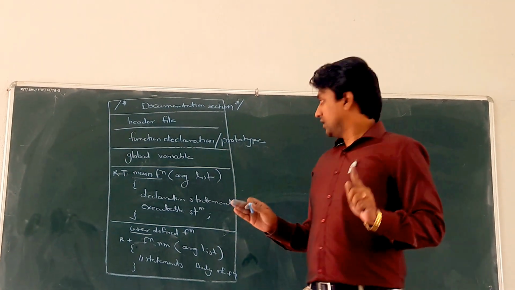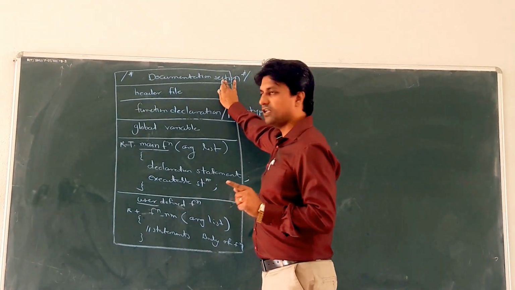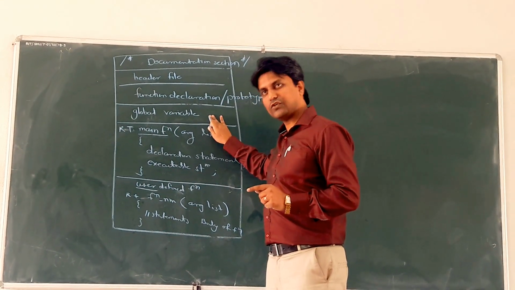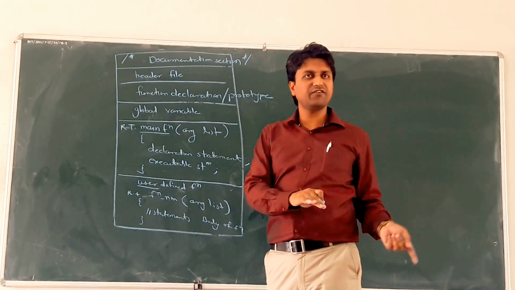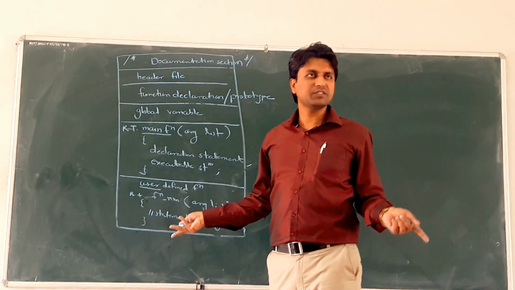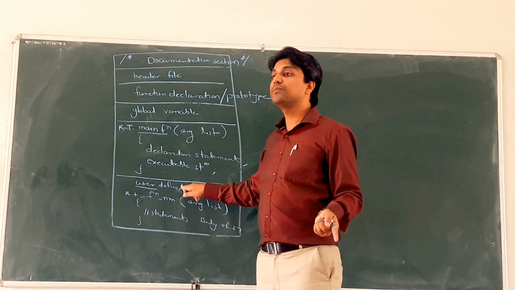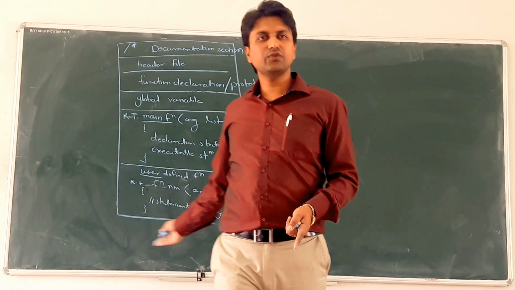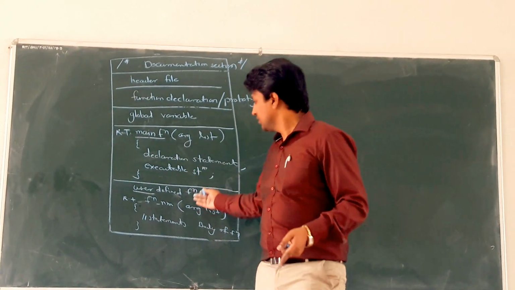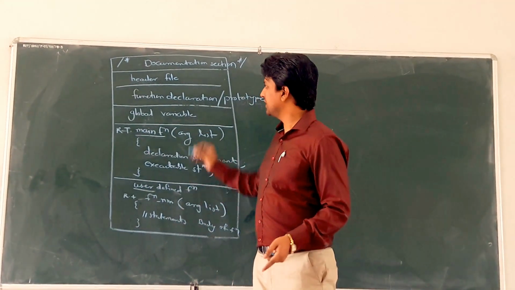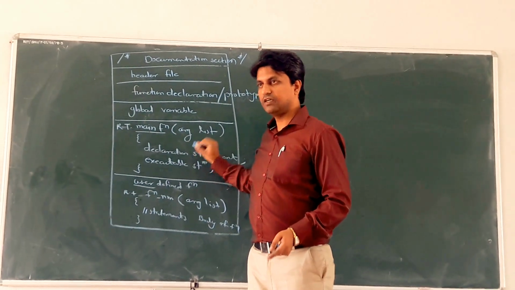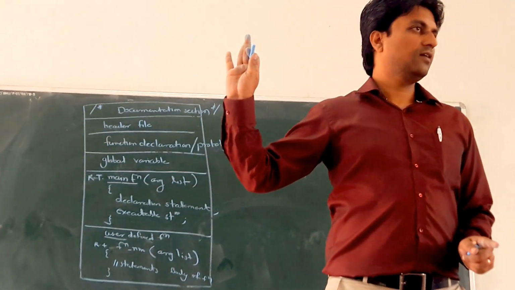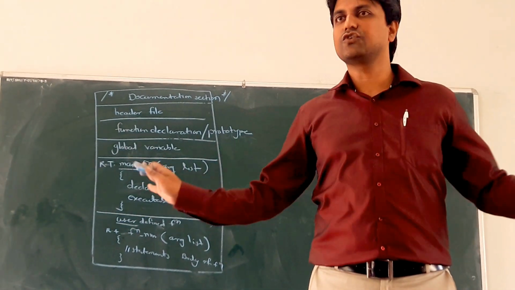Of these, the documentation section is optional, the header file is compulsory, and function prototype and global variable sections are also optional. If your program requires them, then use them. The main function is a compulsory section. The user defined function is optional, as per requirement. So the compulsory ones are the header file and the main function. Whatever your C program may be, it contains these two sections, otherwise your program does not get executed.